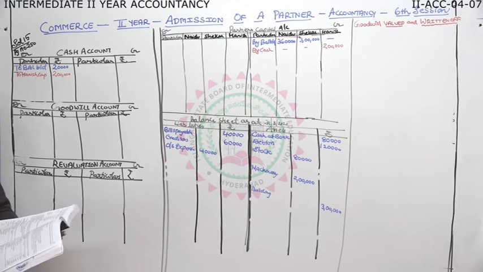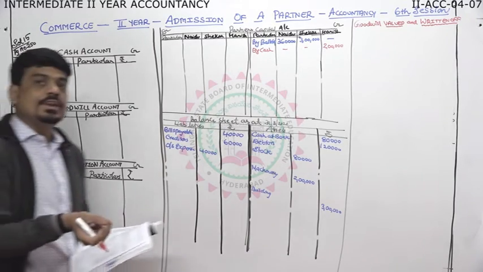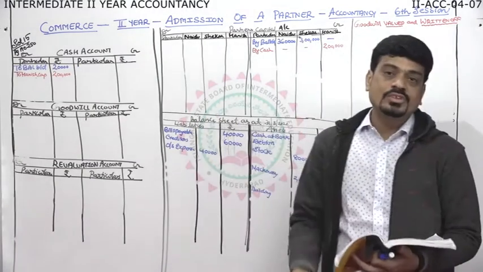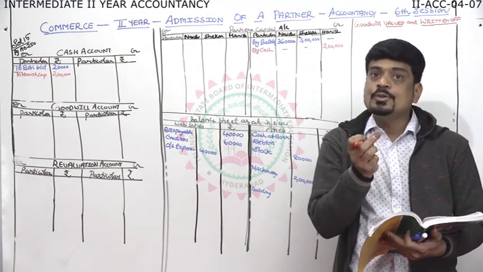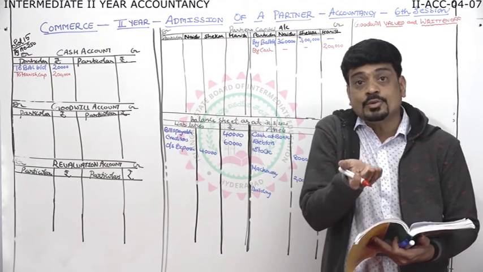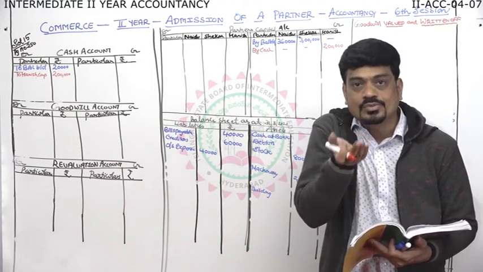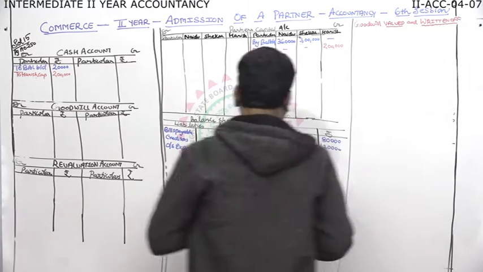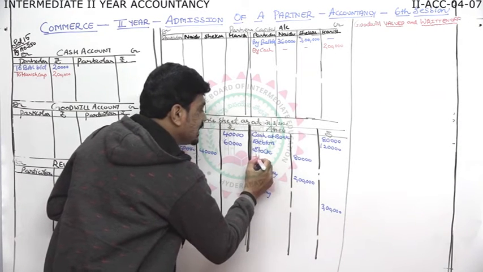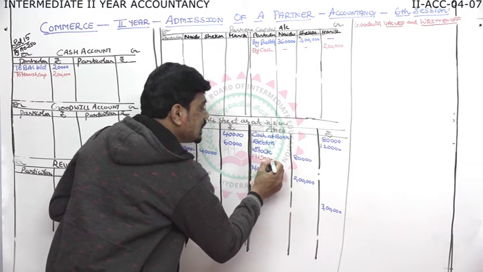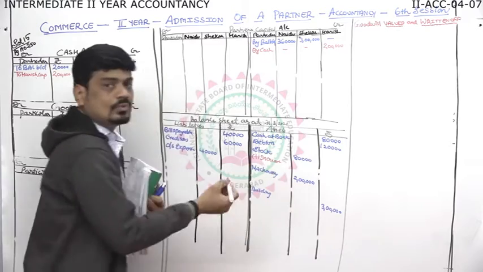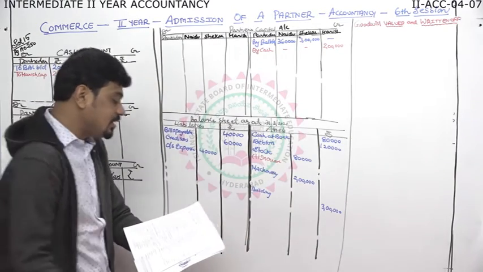Then stock is appreciated by 20,000. Directly they gave you the value of increase. They told it has to be increased by 20,000. So I'll go to stock and write add increase. How much is it increased?